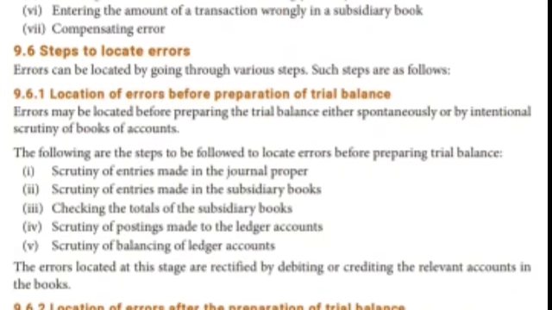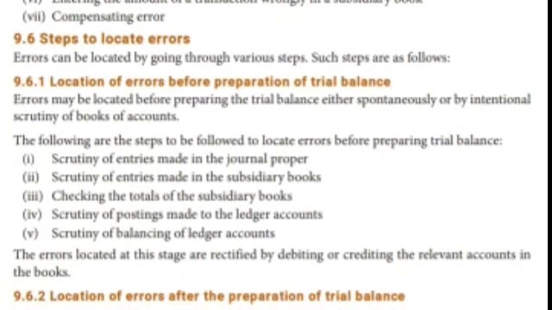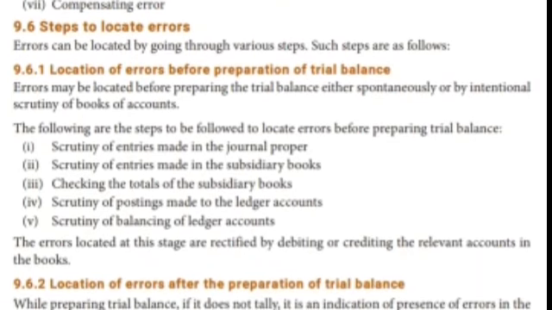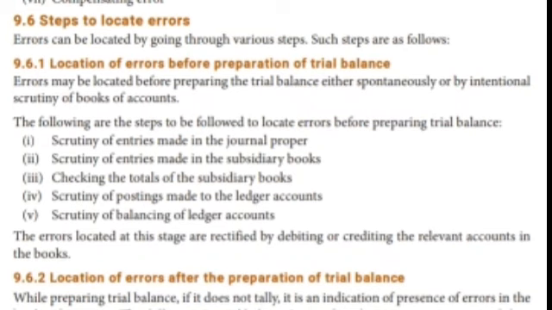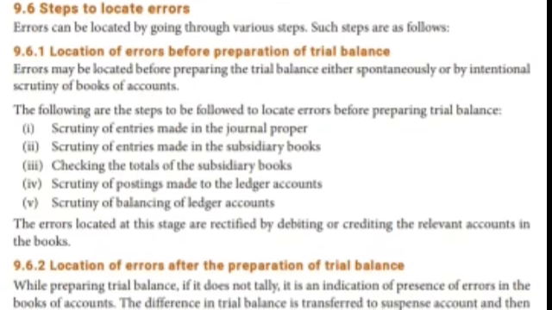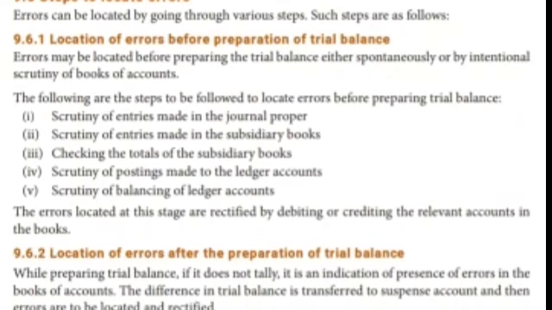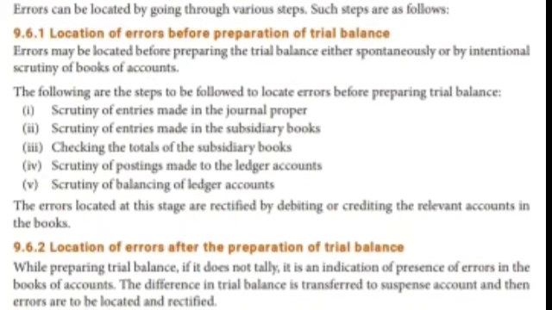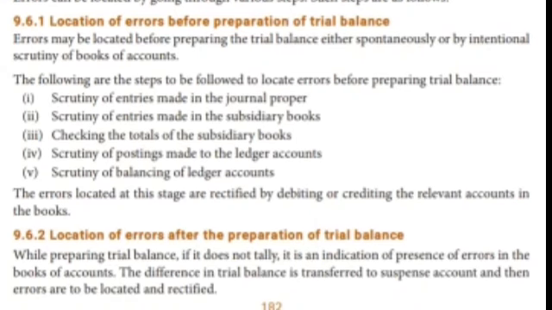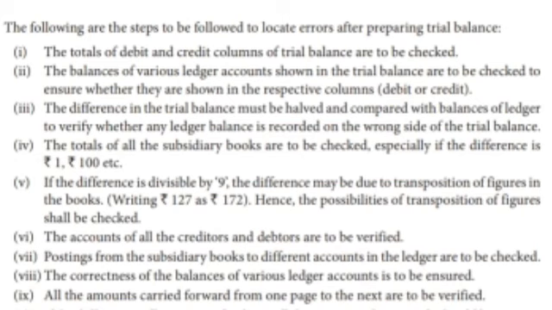Location of errors after the preparation of a trial balance. While preparing a trial balance, if it does not tally, it is an indication of the presence of errors in the books of accounts. For example, if the trial balance does not tally because of a mistake in a particular account, the difference in the trial balance is transferred to the suspense account, and then the errors are to be located and rectified.